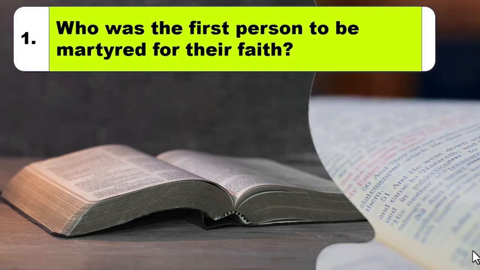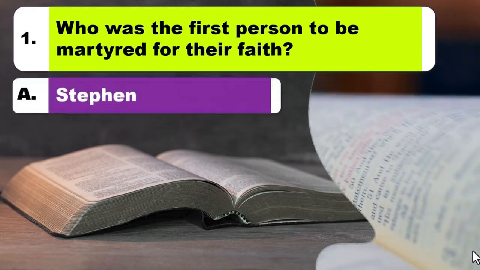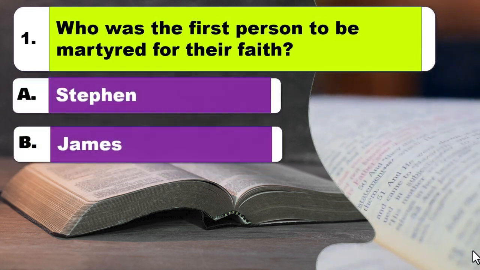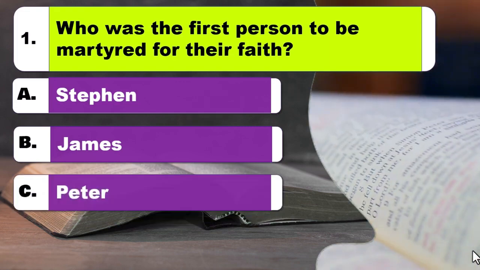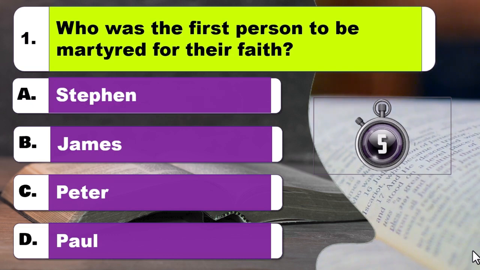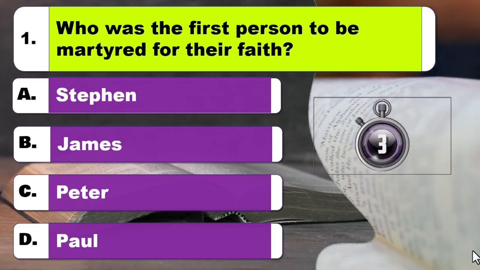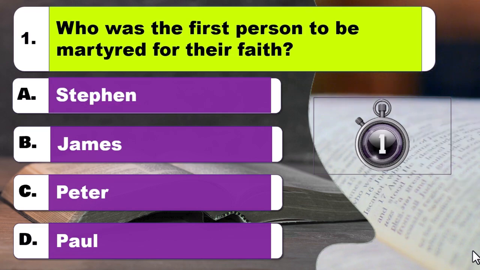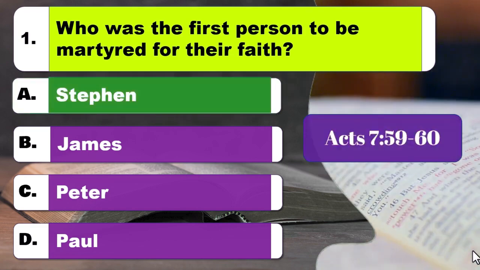Question 1. Who was the first person to be martyred for their faith? Option A, Stephen. Option B, James. Option C, Peter. Option D, Paul. The right answer is option A, Stephen.